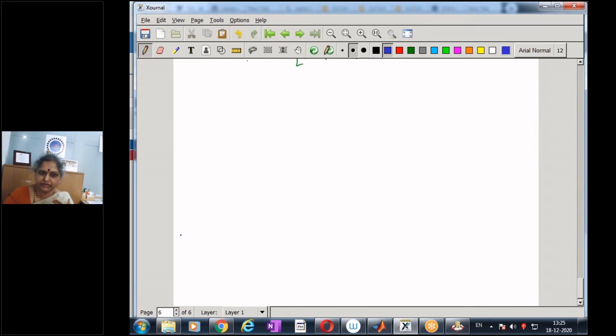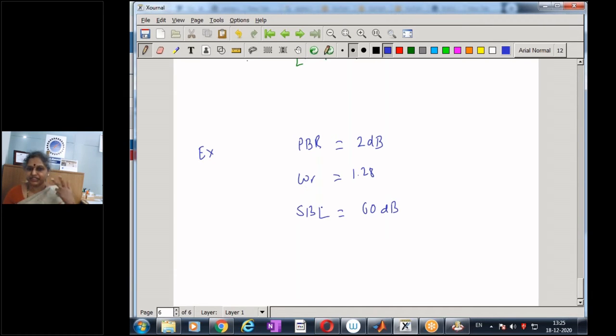Let's take up one more example, wherein I will continue to keep my passband ripple as 2 dB. Say my transition ratio remains omega r as say 1.28, which was a transition ratio of 0.78, and let us say the stop band loss. Our first example was 30 dB. Instead of 30 dB, now let me make it 60 dB. So now I have increased my attenuation.